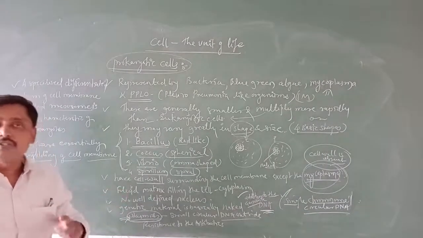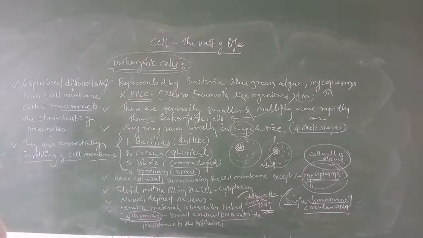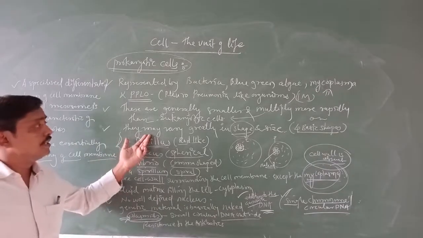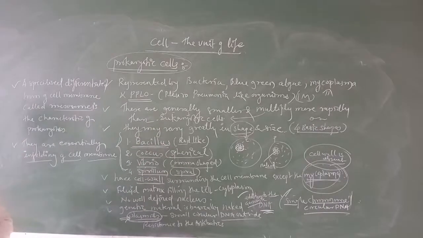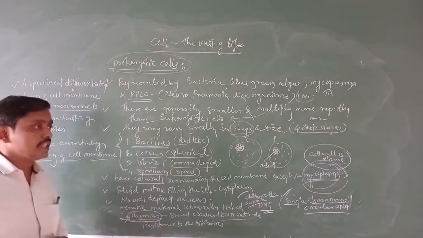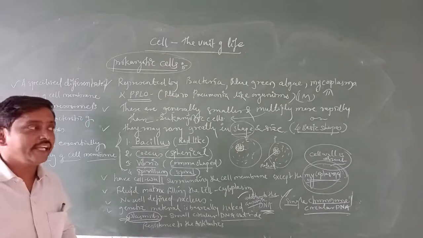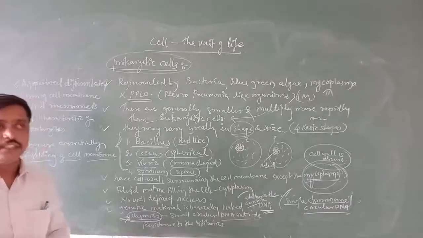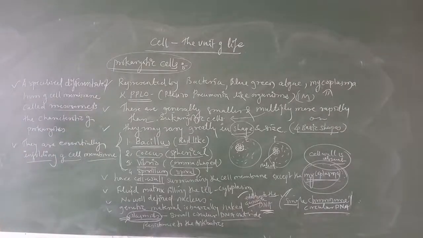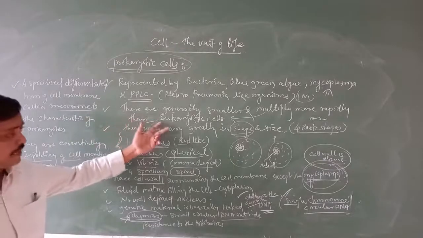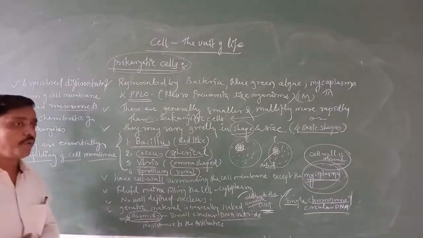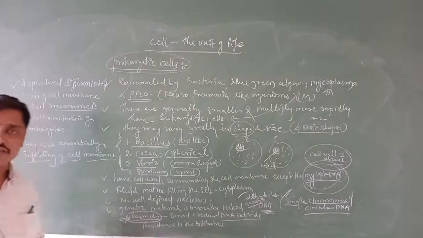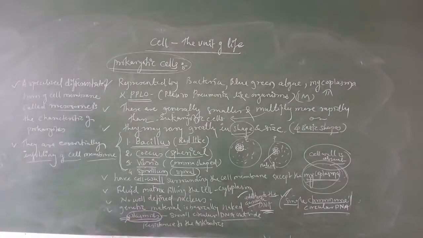In prokaryotes a true nucleus is absent, and based on that we discriminate eukaryotic cells and prokaryotic cells.